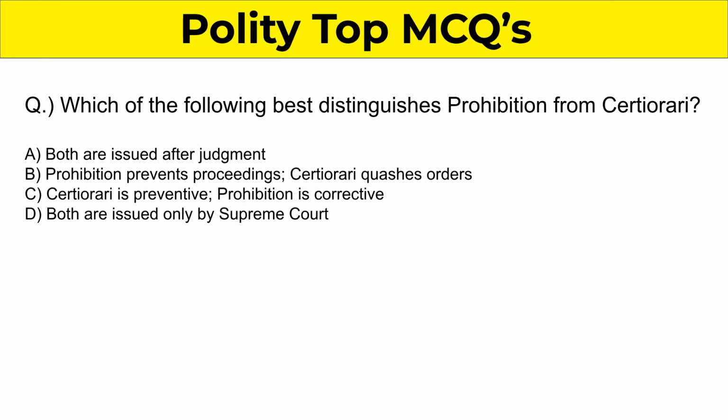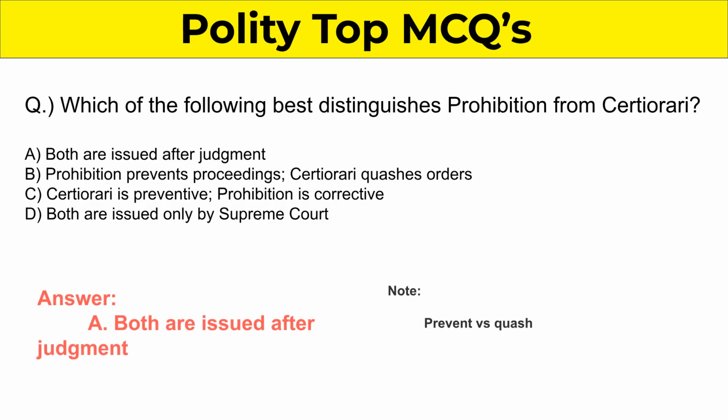Question 6. Which best distinguishes prohibition and certiorari? The correct answer is prohibition prevents proceedings, while certiorari quashes orders.